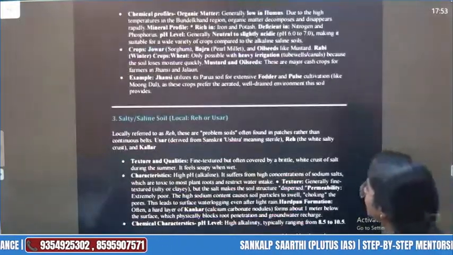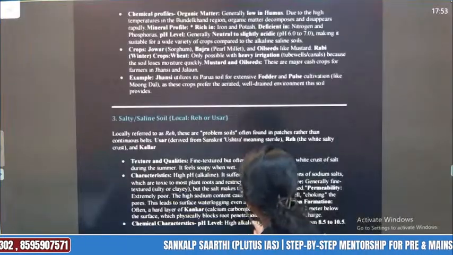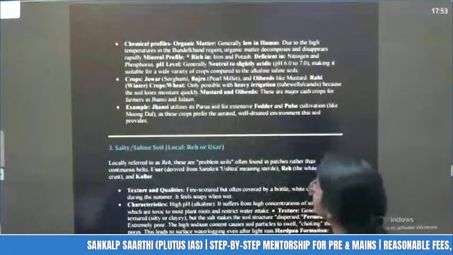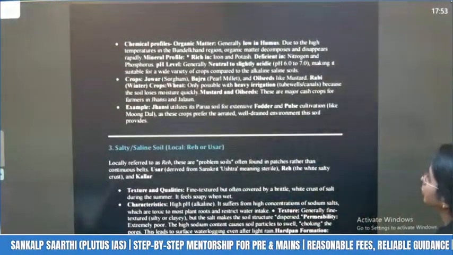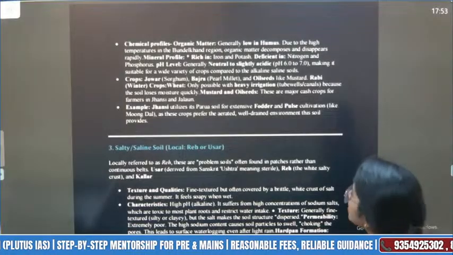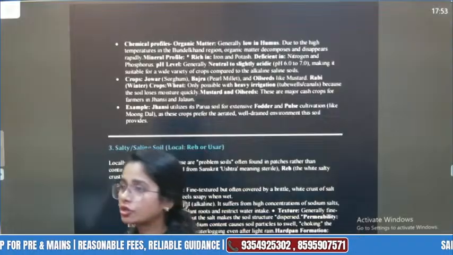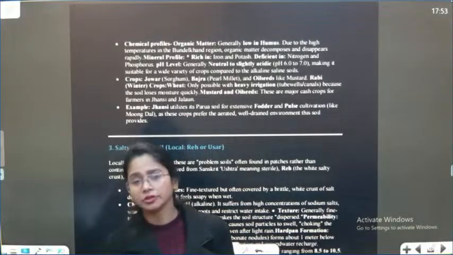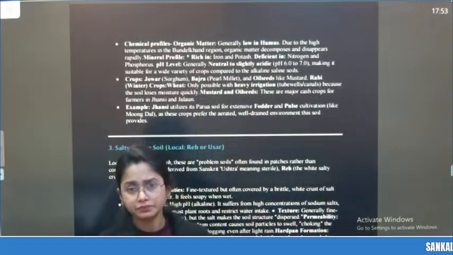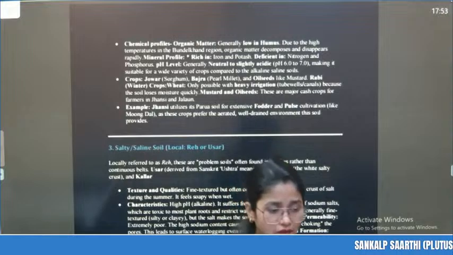Okay. Chemical profiles क्या है इसकी? Chemical profile: organic matter generally low in humus. Why is it low in humus? Because बहुत high temperature है. It is a little bit upland पे भी है, sandy भी है. So when the temperature becomes very high, the humus formation cannot occur, right? So humus formation occurs by layer.